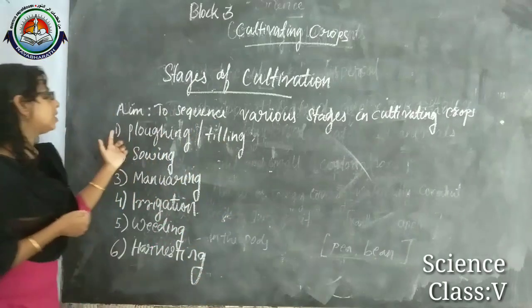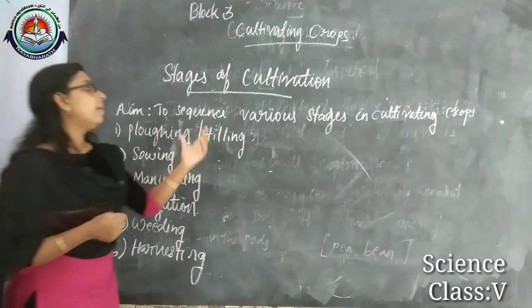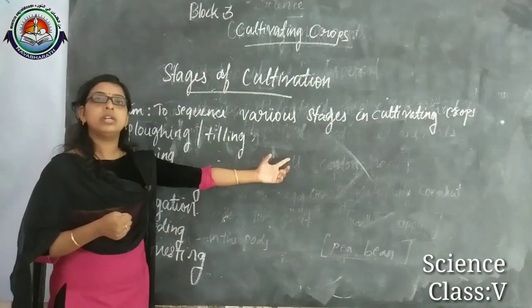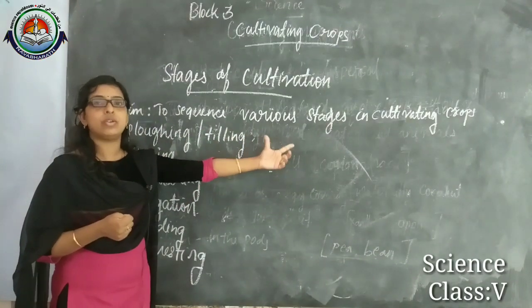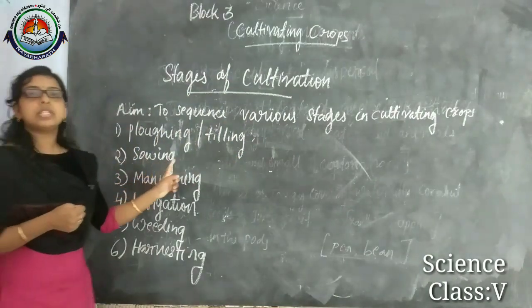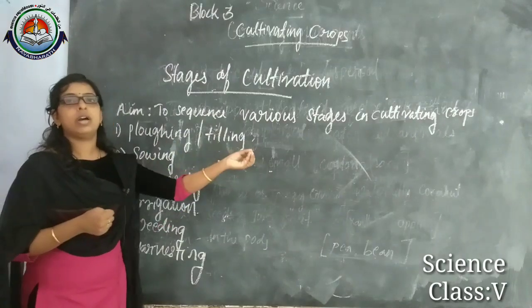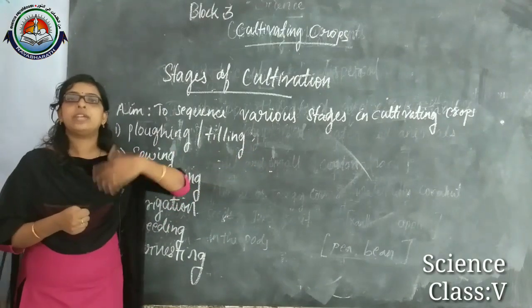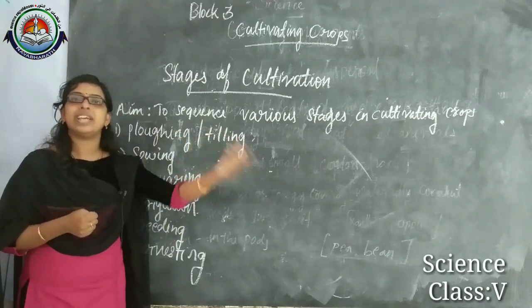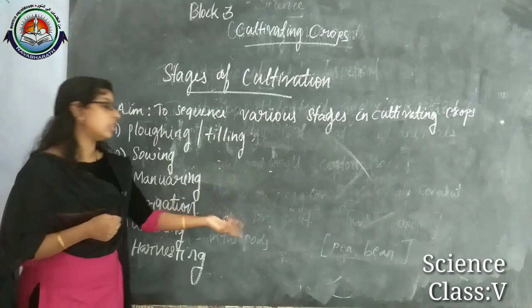The first one is ploughing or tilling, which means making the soil fit for cultivation. That means we are loosening the soil. The second one is sowing. Sowing means we are sowing the seeds in the field. We can do it manually or with the help of machines, that is, modern seed drills.